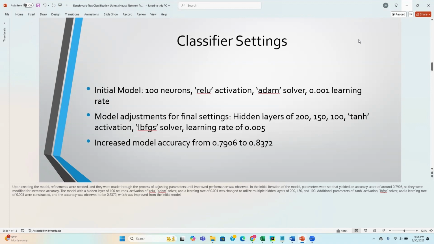Upon adjusting the model, we found that using hidden layers of 200, 150, and 100 neurons, as well as the tanh activation, LBFGS solver, and a learning rate of 0.005, increased our model accuracy from 0.7906 to an improved accuracy score of 0.8372. So we can see that refinements were needed, and they were made through the process of adjusting parameters until improved performance was observed. We have our model accuracy scores from the initial model and the improved score that was found through modifying the model for new accuracy.